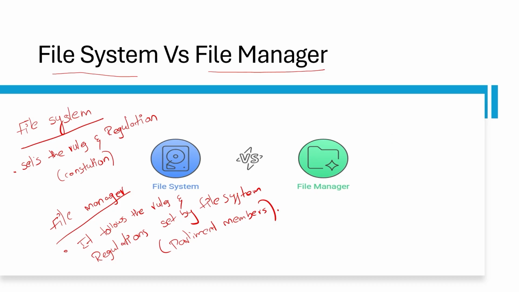Like that, the file system sets some rules and regulations, and the file manager, which is one of the services in the kernel, follows the rules and regulations set by the file system. Next we will see some popular file systems.